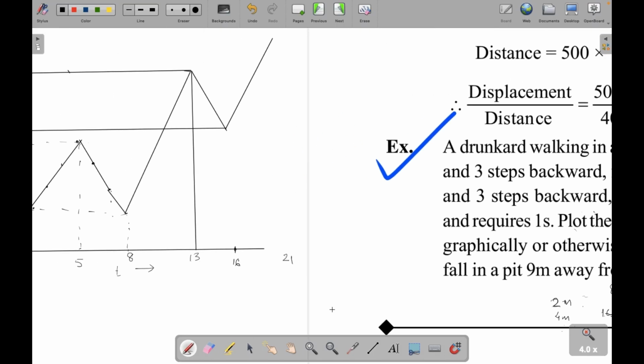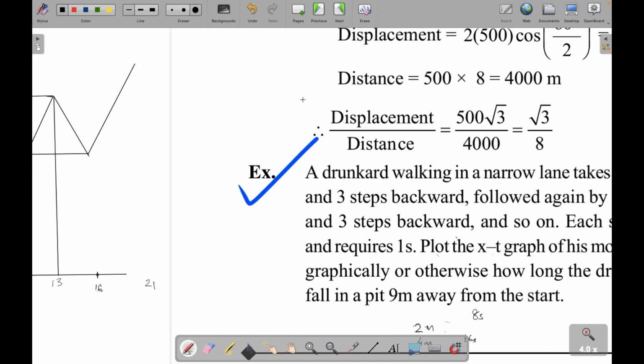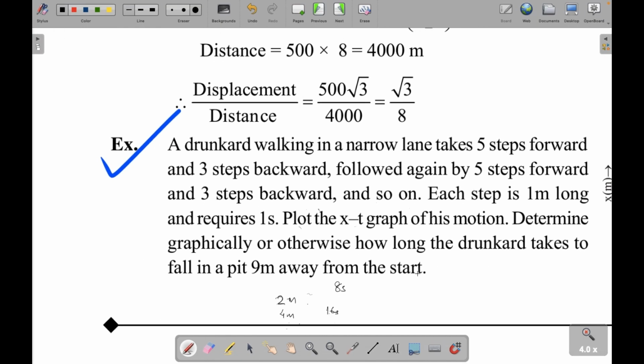See what we are doing wrong here is, we already reached the pit at 9 meter. Now if we again go 3 steps back, it will be again at 6 meter. So we don't have to count the last step, we don't have to count the backward step. So 2 meter in the first 8 seconds, 4 meter in 16 seconds. Now if we just go forward, which is 5 meter, he'll fall in the pit, which is 9 meter. 9 meter in 21 seconds.